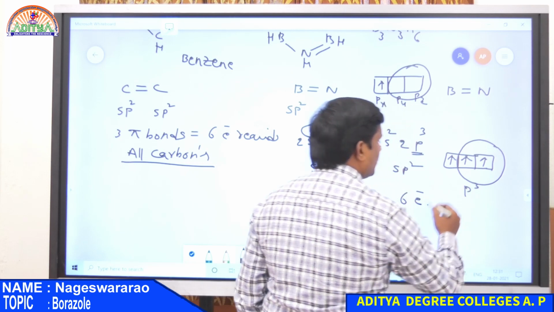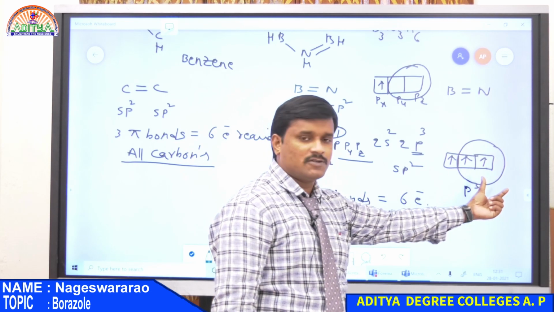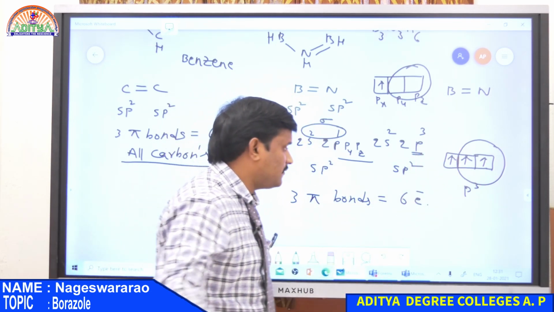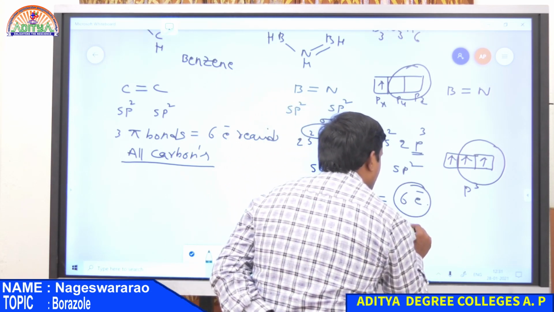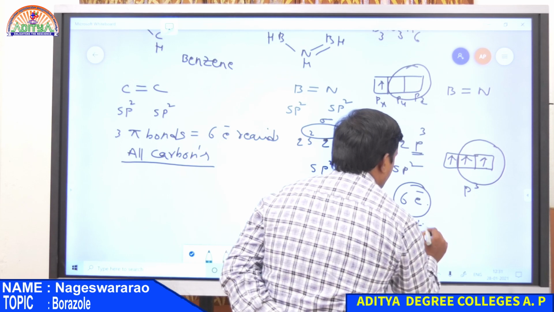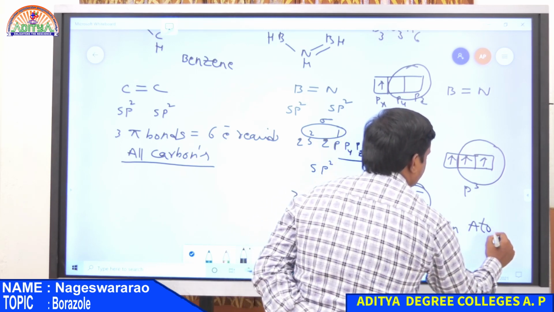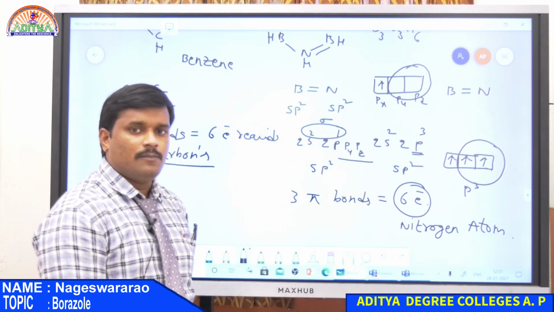So this is p3 configuration. Therefore, these 2 electrons from one nitrogen atom and similarly second nitrogen and also third nitrogen. Therefore, all these 6 electrons are coming from nitrogen atom only. So this is the difference between borazole and benzene.